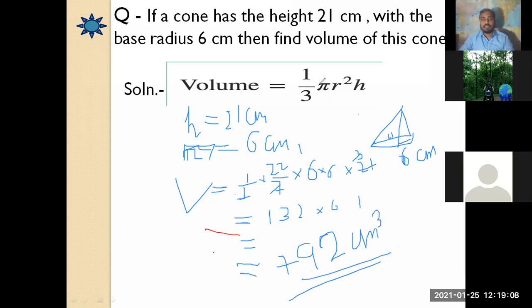As we see, the given question was, if a cone has the height of 21 centimeter with the base radius 6 centimeter, then find the volume of this cone. So we have solved this problem, and the answer is 792 centimeter cube. So the volume of the cone is going to be 792 centimeter cube. Are we clear?